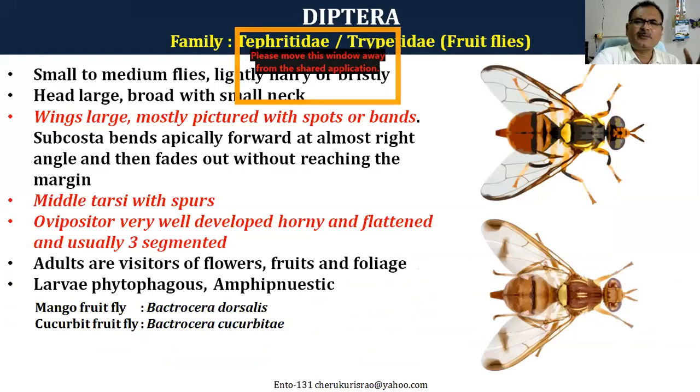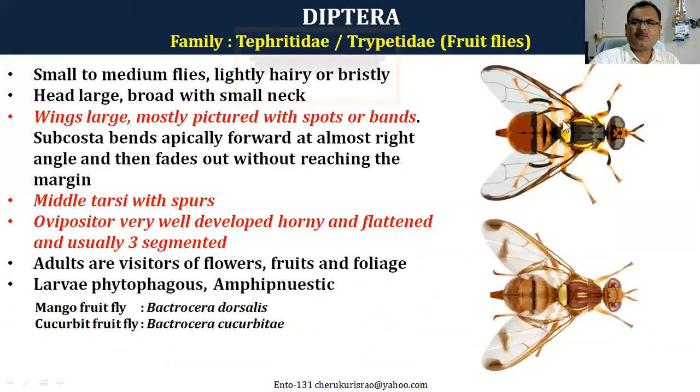They are small to medium flies. Like any other dipterans, they have a bigger head. And their body has a nicely described head, thorax and abdomen. The three segments are distinctly separated from each other. Wings are actually large. You can see the wings are large.